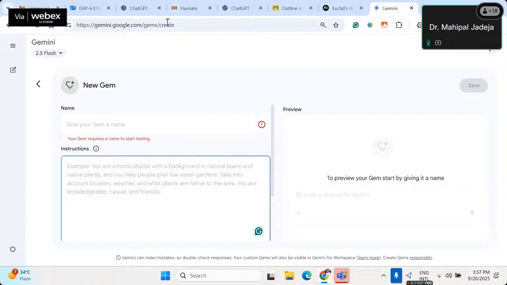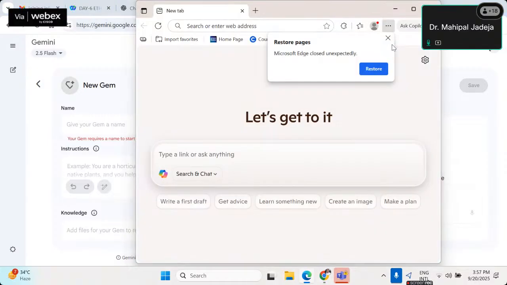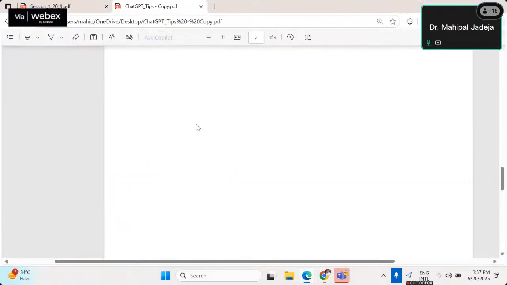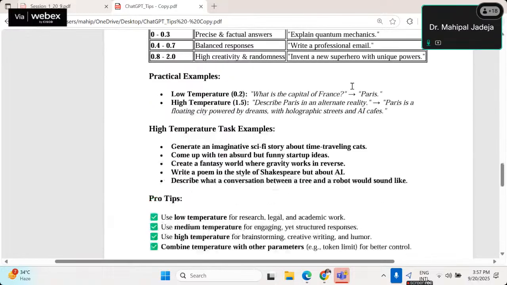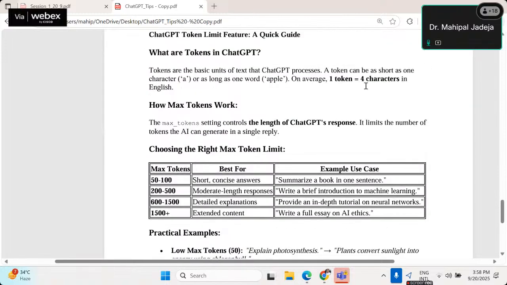As you can see here, if you go to gemini.google.com/gems/create, then you will be able to create Gems also. And let's see if something is pending. Okay, yes, one thing is pending. With respect to temperature, I have given you a summary, but with respect to tokens, it was pending, right? The idea of a token is that internally, the vocabulary of ChatGPT is stored in terms of tokens. Therefore, it understands the language of tokens very nicely.